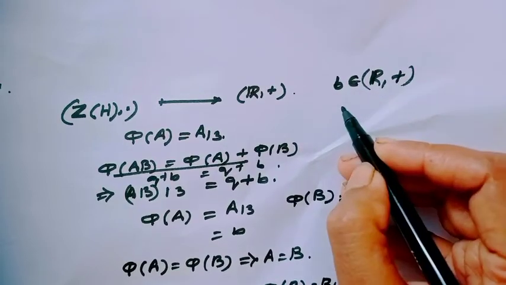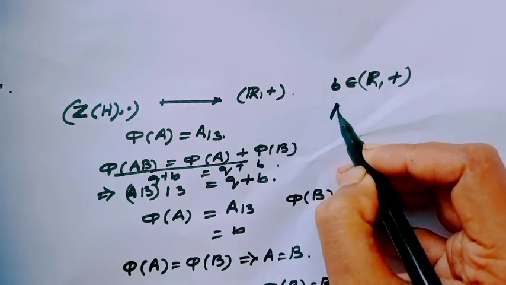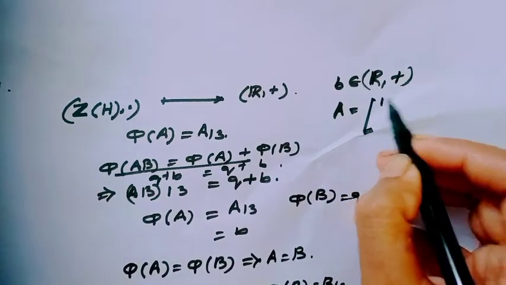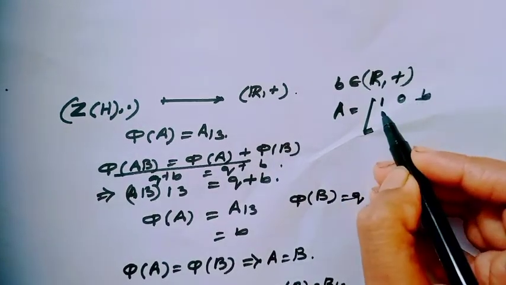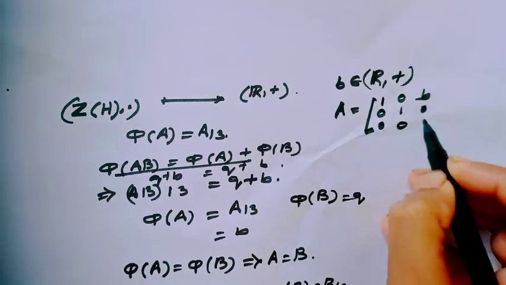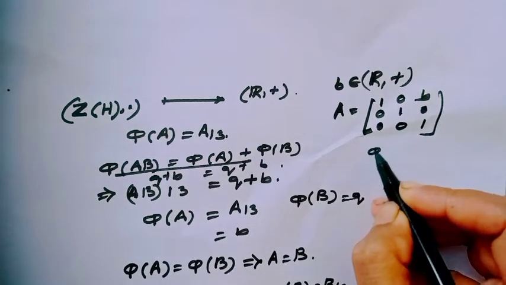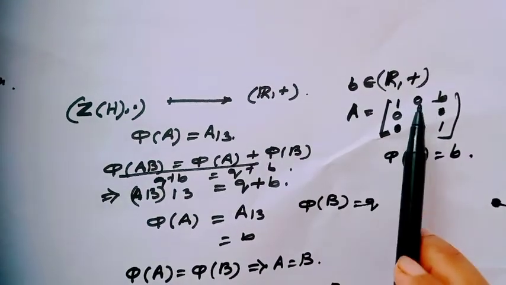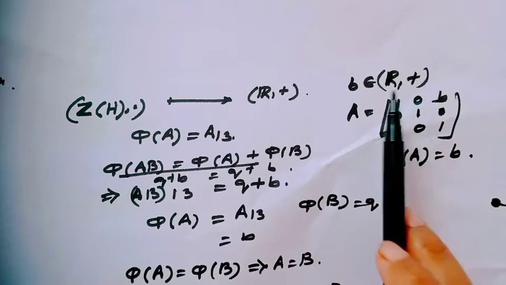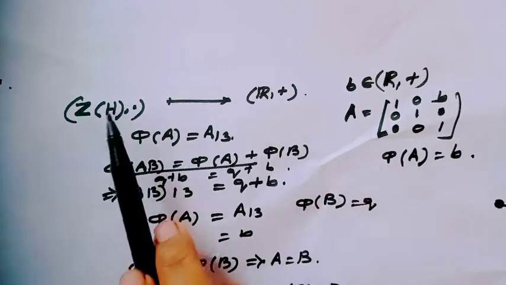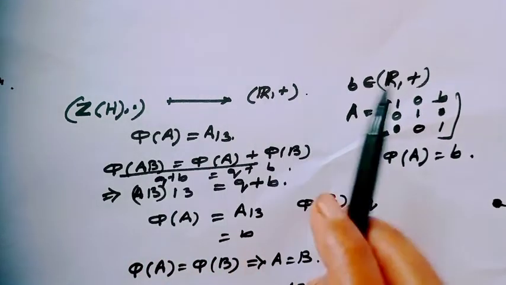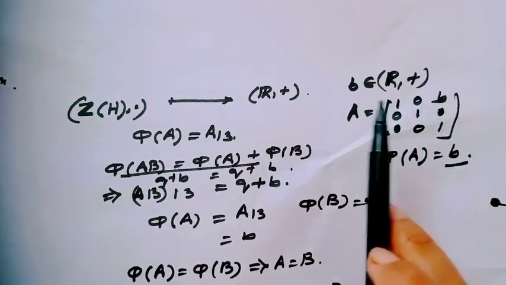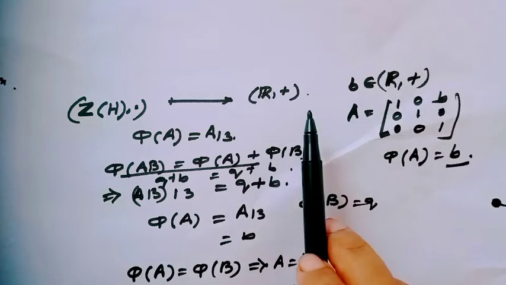Then I will get one matrix A in Z, equal to [1 0 B; 0 1 0; 0 0 1], such that φ(A) = B. Means for any element of R plus, we have one element in Z whose image is that element B, where B is any arbitrary element.